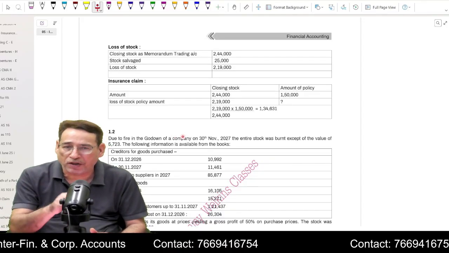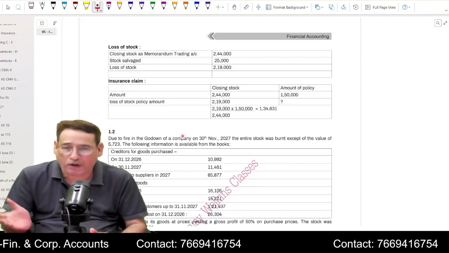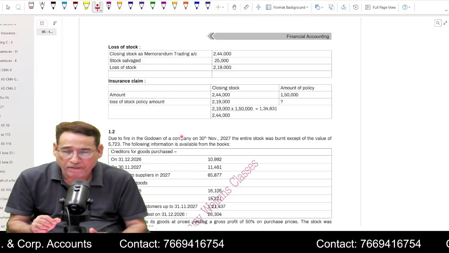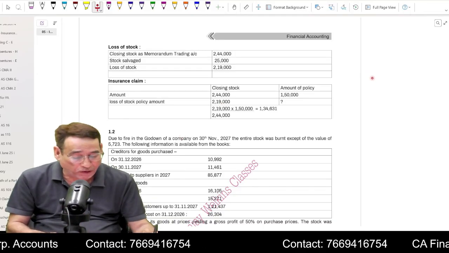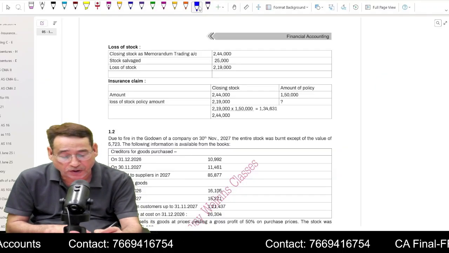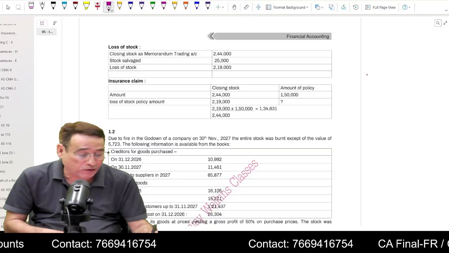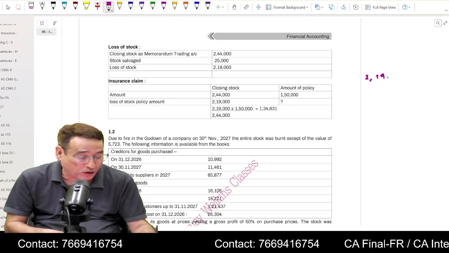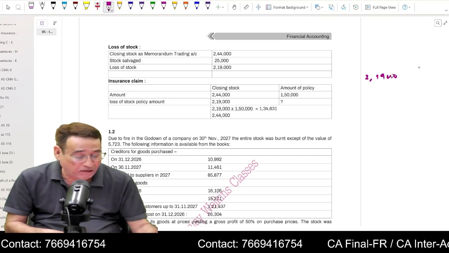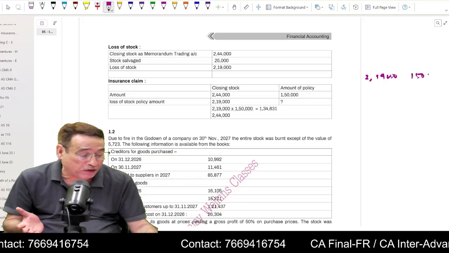However, if the question specifically states that there is no average clause, then in order to compute the claim, we will simply write the amount of closing stock, that is 2,44,000. We will simply write the amount of loss, 2,19,000. And we are simply going to compare it with the amount of policy.